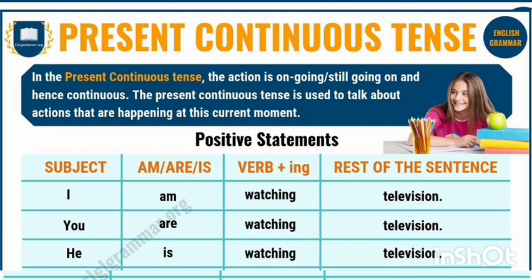Okay, now the sentence structure. First of all, the subject. Based upon your subject, you have to put the present form of the be verb: am, is, are. So here your subject is I, so the be verb will be am. After that, you have to use the present form of the main verb, like watch plus ing, watching television. I am watching television.